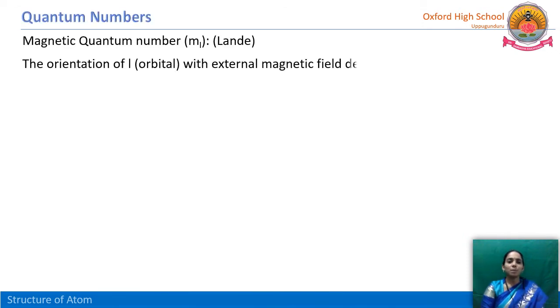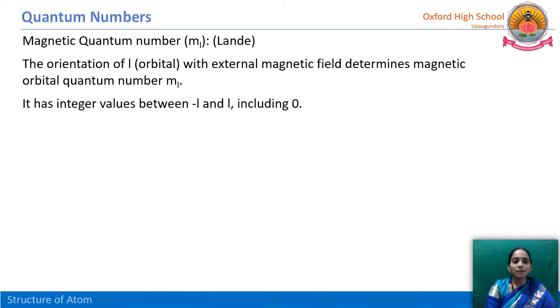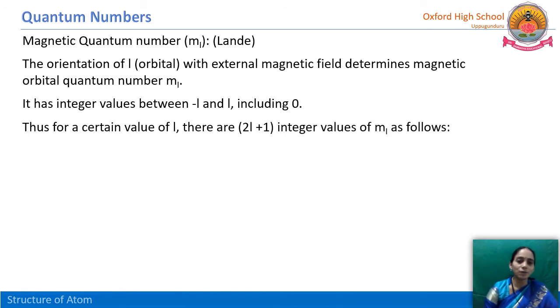The magnetic quantum number gives the information about the orientation of the orbital. The orientation of the orbital with the external magnetic field determines the magnetic orbital quantum number ml. So finally you have to remember that the magnetic quantum number gives us the information of the orientation of the orbital when an external magnetic field applies. Here it has integer values. That means negative values are there, zero will be there, and then positive values. All three kinds of values will be there. So for a certain value of L, there are 2L plus 1 integer values of ml.